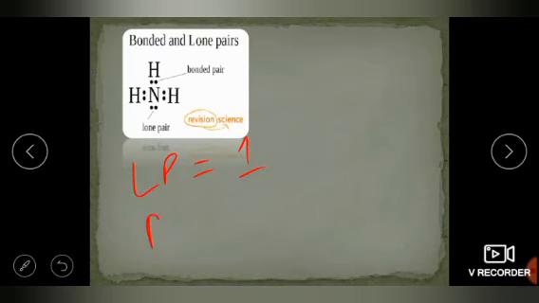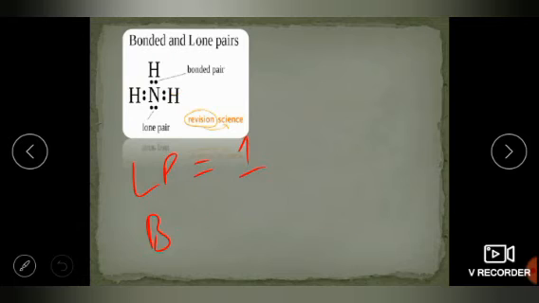That's why these are making bonds. So all these electrons which nitrogen has taken from hydrogen are known as bond pairs. But the ones nitrogen already has and has not shared with anyone are called lone pairs. So how many lone pairs are there in nitrogen? There is one lone pair in ammonia. And how many bond pairs are there? There are 3 bond pairs: 1, 2, 3 bond pairs, but this is one lone pair.